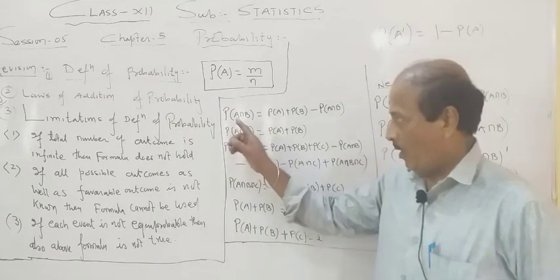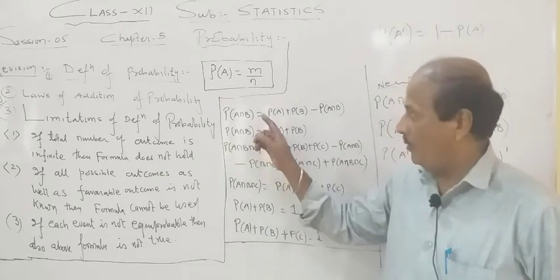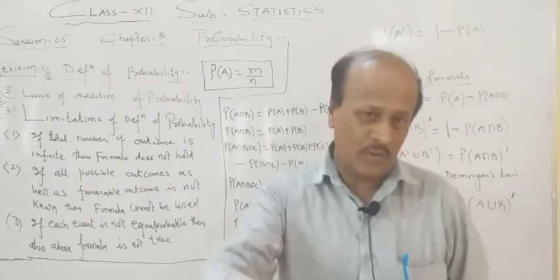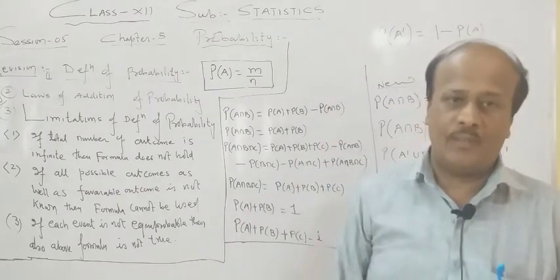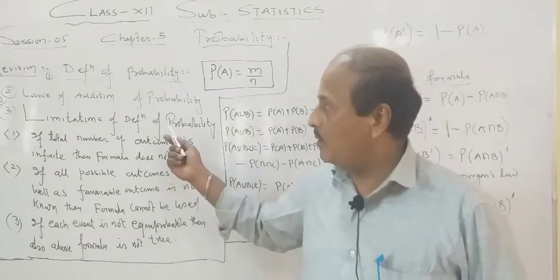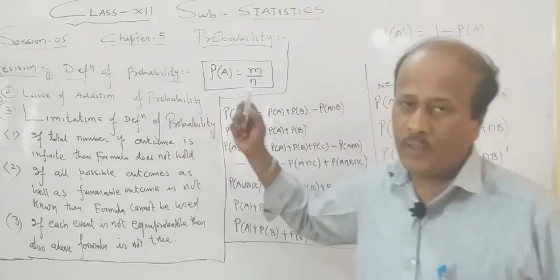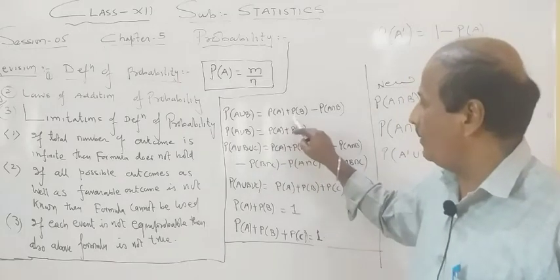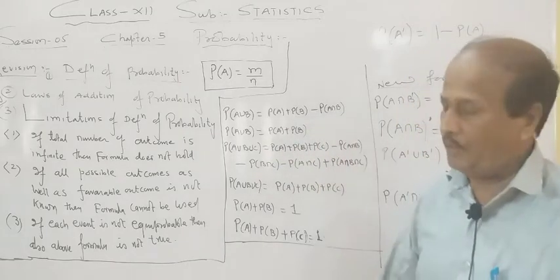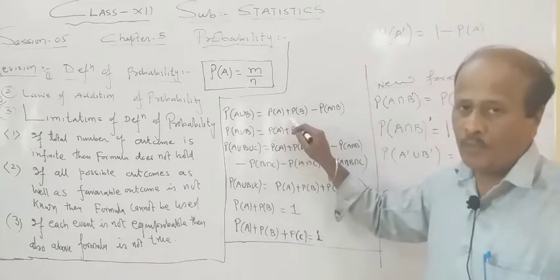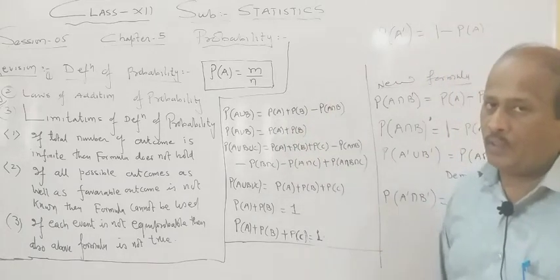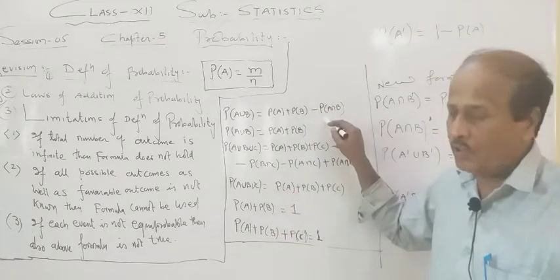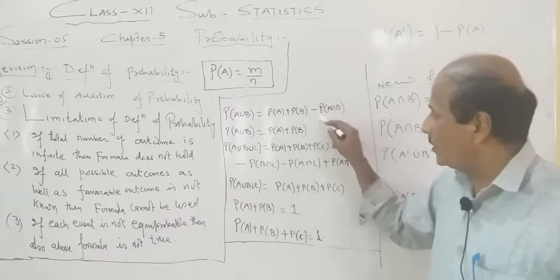So laws of addition of probability, formula number 1 is probability of A union B is equal to PA plus PB minus probability of A intersection B. This formula is similar to the formula of set theory, which I already told you earlier. But when events are mutually exclusive, as I told you earlier, the intersection will become 0.